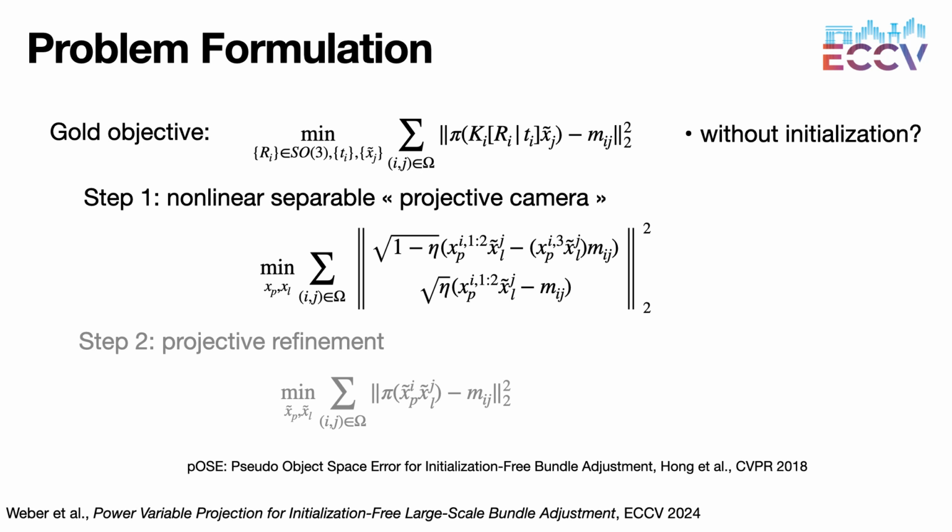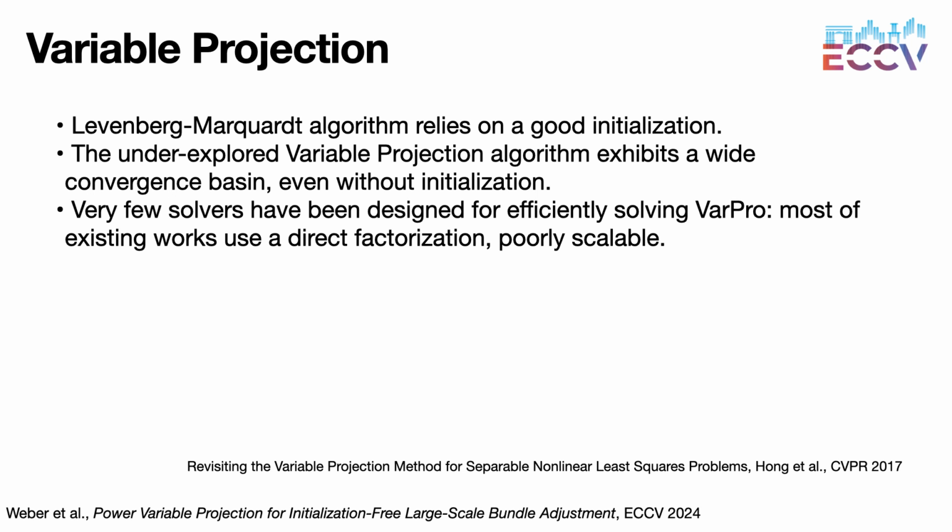As the initialization is randomized, Hong 2018, that we extensively follow, uses the VarPro algorithm. The second step refines the camera parameters and the landmark positions obtained with the first step. Very few solvers have been designed for efficiently solving VarPro. Most existing works use a direct factorization that is poorly scalable.